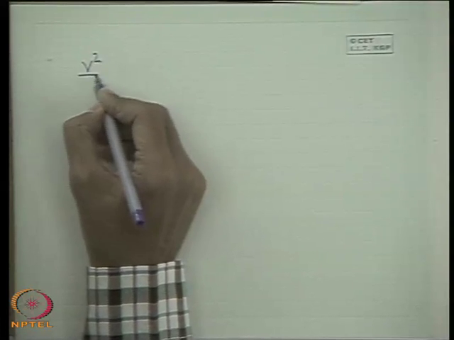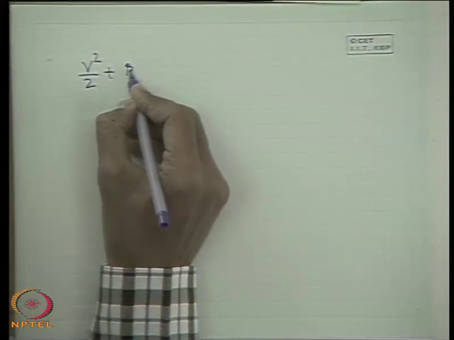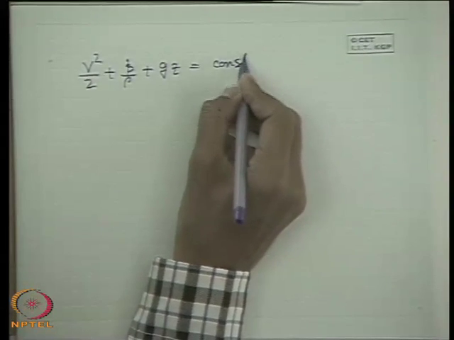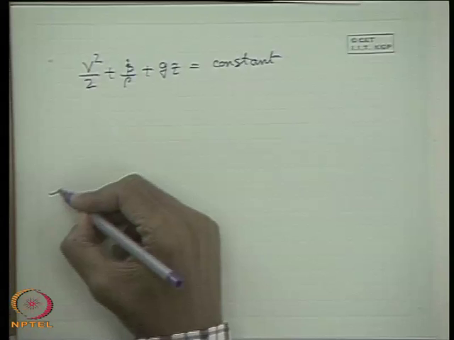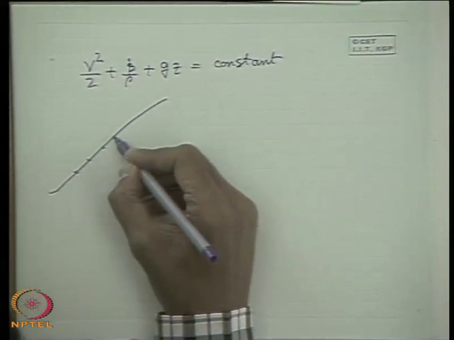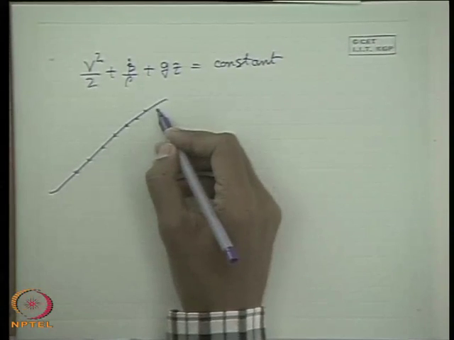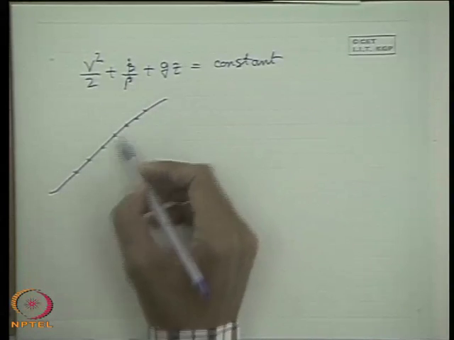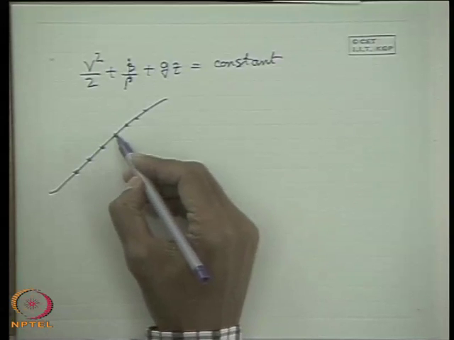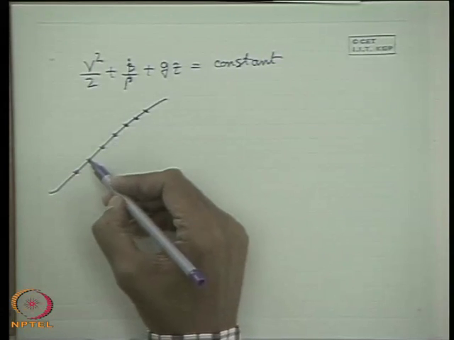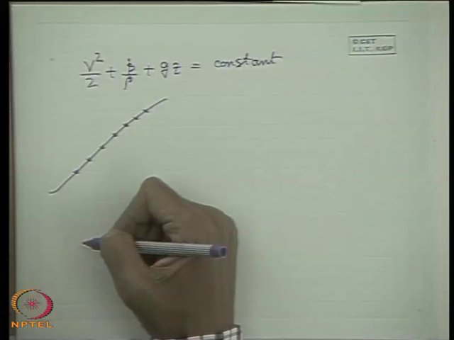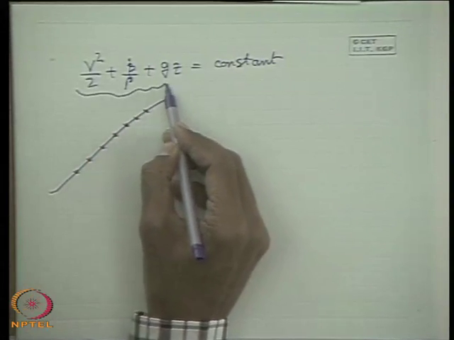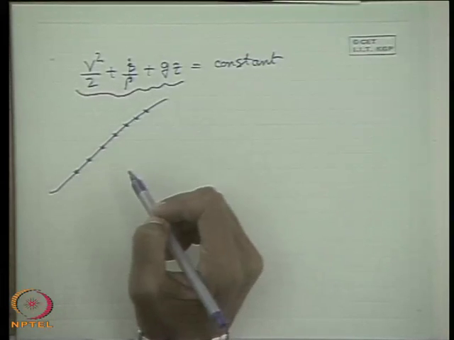We know that along a streamline, kinetic energy, pressure energy and potential energy is constant. That means we consider that along the streamline this is constant provided the fluid is frictionless, there is no frictional effect, the fluid is incompressible, and additionally there is no extra energy added from outside or energy taken from the fluid to the outside, that means no interaction of energy with the surroundings. So, the total mechanical energy is constant. This is nothing but the conservation of energy.